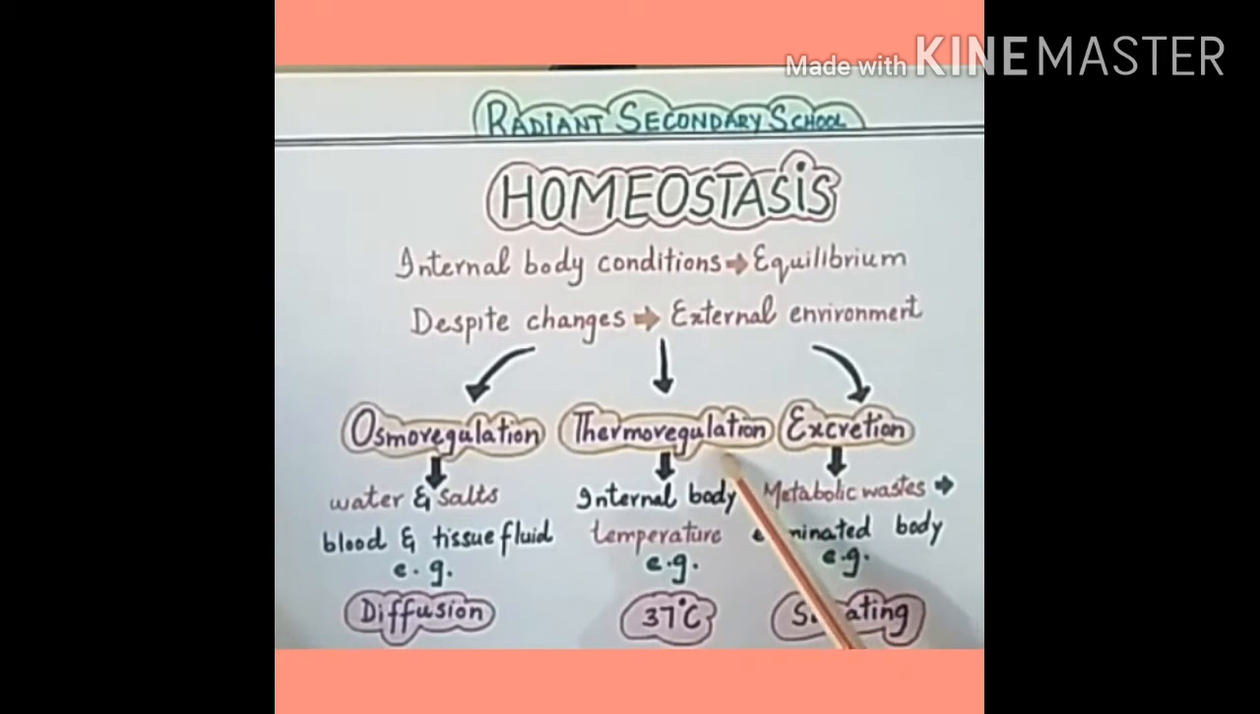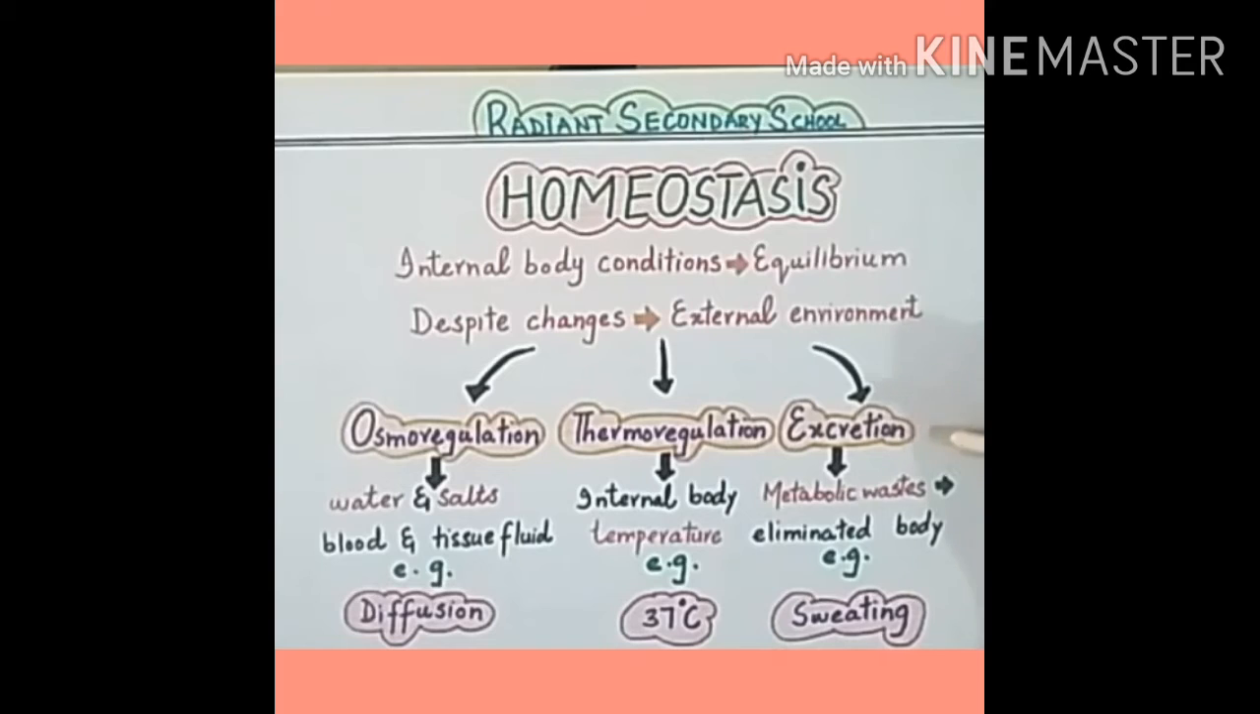Second example of homeostasis is thermoregulation. Thermoregulation is defined as maintenance of internal body temperature. For example, all the enzymes of human body work best at a specific temperature, that is 37 degrees centigrade. So this is an example of thermoregulation.